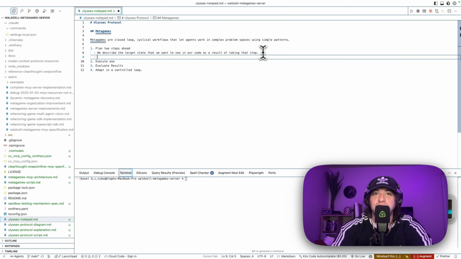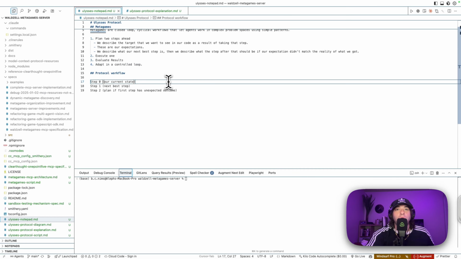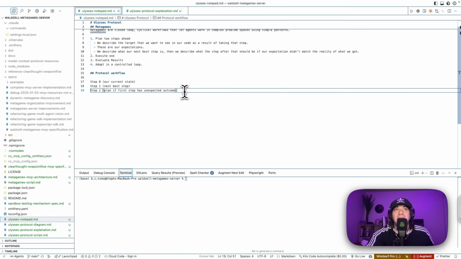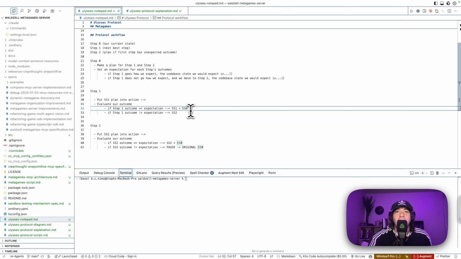These are our expectations. We describe what our next best step is, then we describe what the step after that should be if our expectation didn't match the reality of what we got. So we have step 0, our current state, step 1, our next best step, and step 2, our plan if our first step has an unexpected outcome. If our first step goes like we expected, great. Our state after taking that first step is now our new step 0, and we will log a checkpoint.